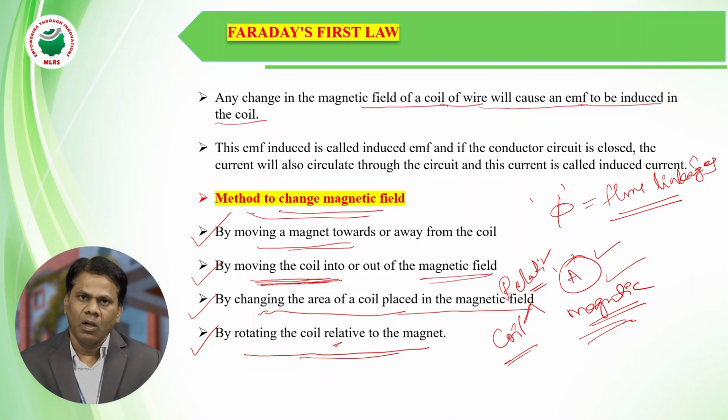So how we are getting the changing flux linkages doesn't matter. There is an induced EMF in the conductor when flux is linking with the conductor. The flux linkages with a conductor. That is Faraday's first law.